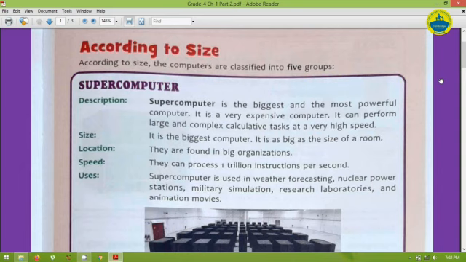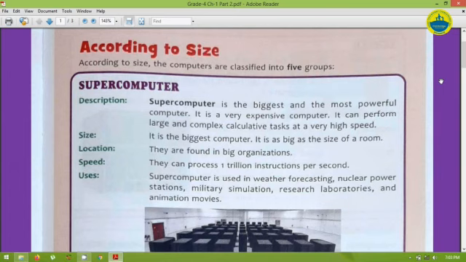So the very first is supercomputers. A supercomputer is the biggest and the most powerful computer, and it is also very expensive. They are used to perform complex tasks at very high speed. With the help of supercomputers we can perform very difficult tasks, and they are so big in size that they consume a full big room for the setup, and they are used by big organizations like weather